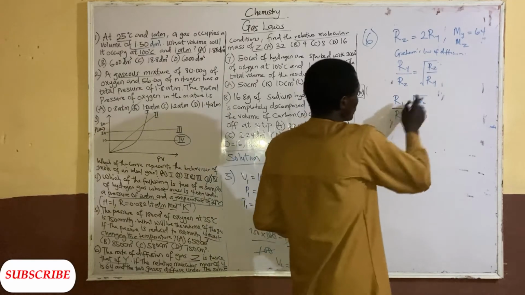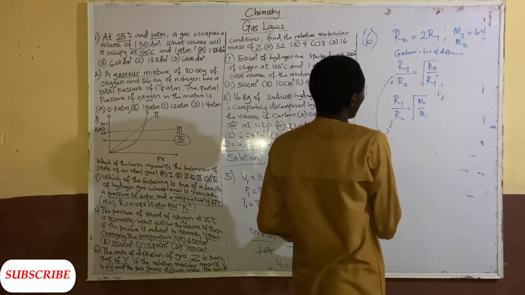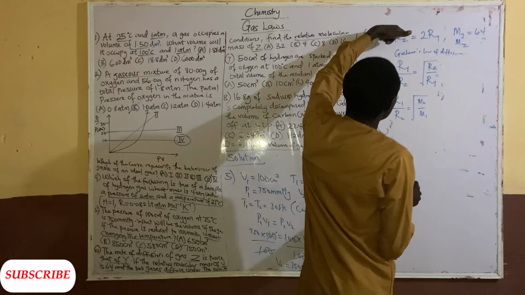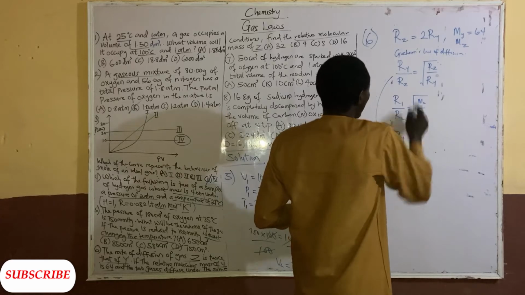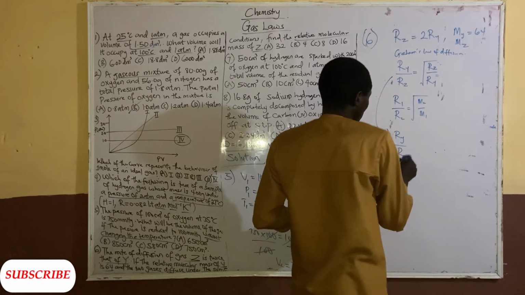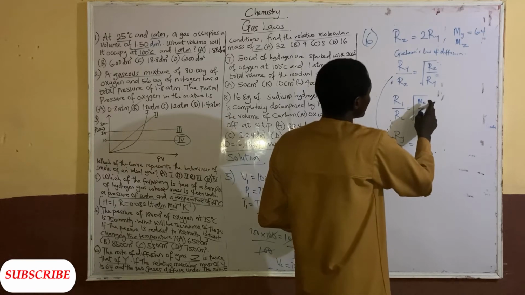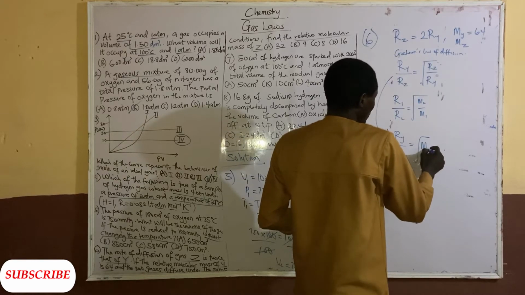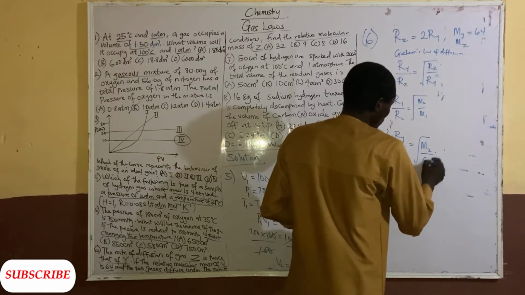So when you put that now, substituting your values into this, we have what's the Ry? Ry will be Ry because it didn't give us Ry. But Rz is what? 2Ry. So Ry over 2Ry equal to the square root of M2. What is your M2? M2 is same as Mz here, which is unknown. That's what we are looking for. All over M1, which is 64.